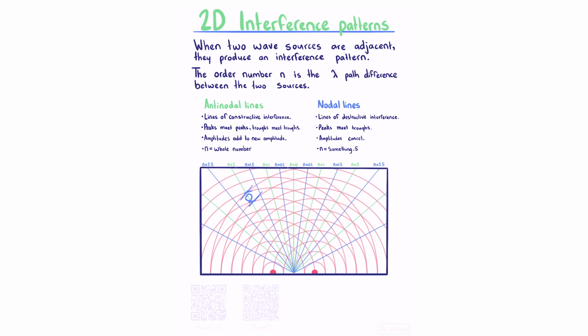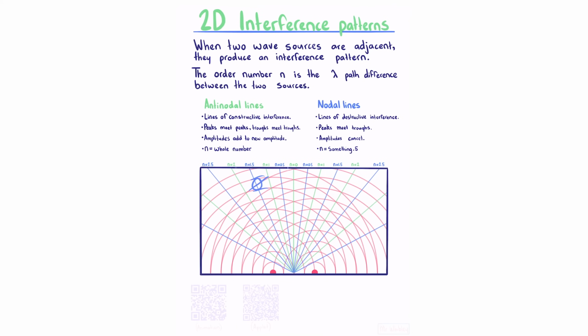Our indicated point is halfway between these two pairs of wavefronts, meaning that it's where a trough is meeting a trough, meaning that we have an antinodal line, which we of course do. If we instead consider this point here, we see that we have a wavefront from one of our sources intersecting with halfway between the wavefronts of our other source, meaning that we have a peak meeting a trough and therefore a nodal line.